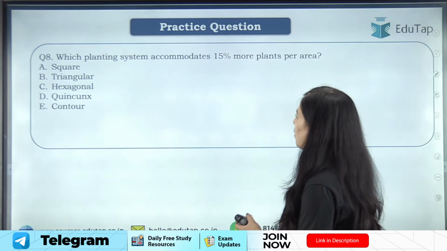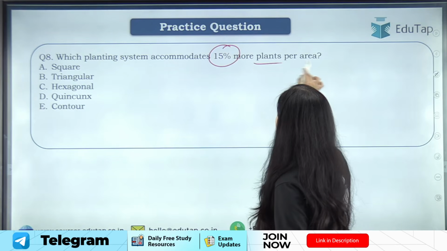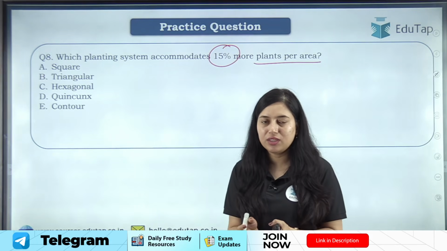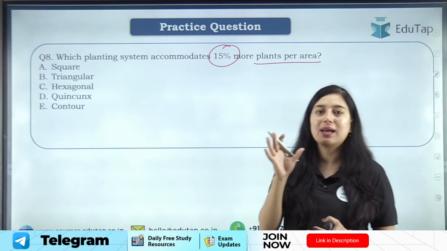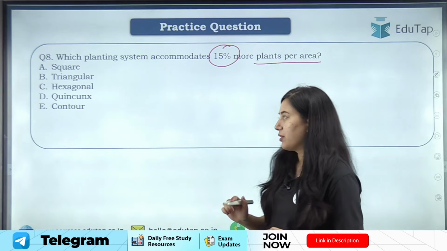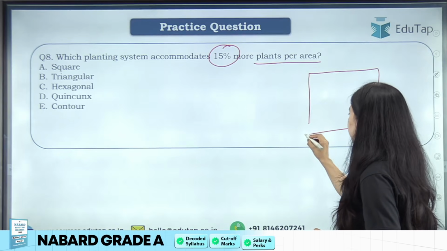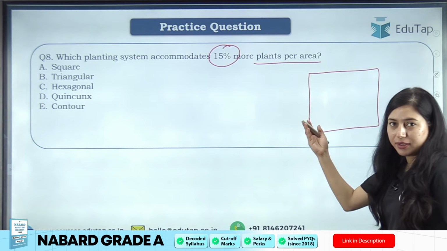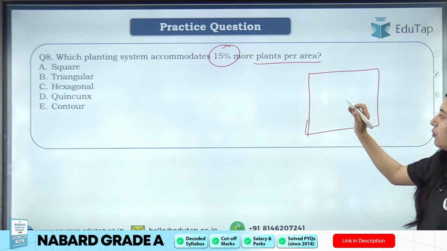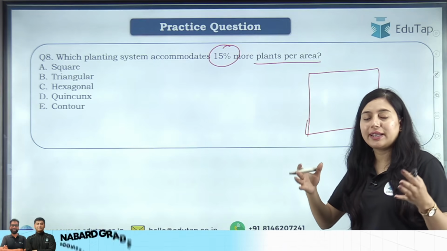Which planting system accommodates 15% more plant per hectare? Now let me first explain to you what is planting system. Planting system kya hai? So students, see, when we sow or when we plant trees, ठीक है? We adopt a particular type of geometry.